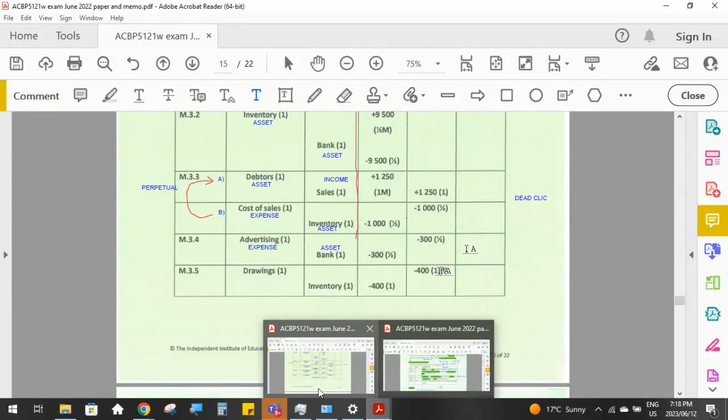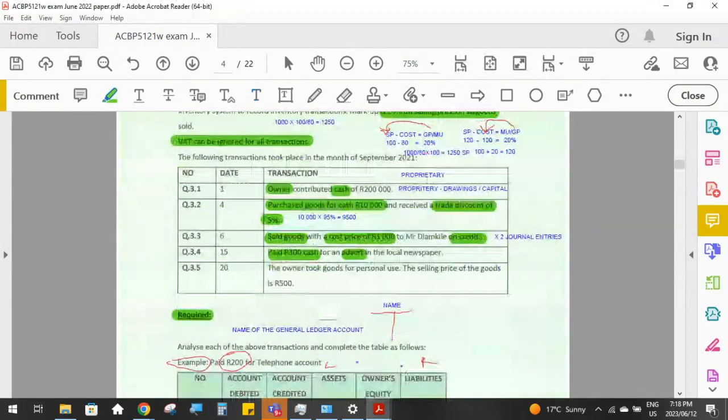And then the last one, the owner. So again, we have got a transaction between the business and the owner. So our proprietary account is going to be involved, which means either drawings or capital. And in this case, the owner took goods, which means inventory.